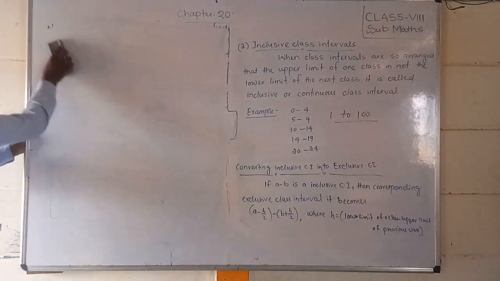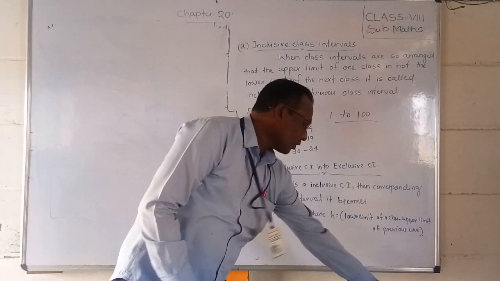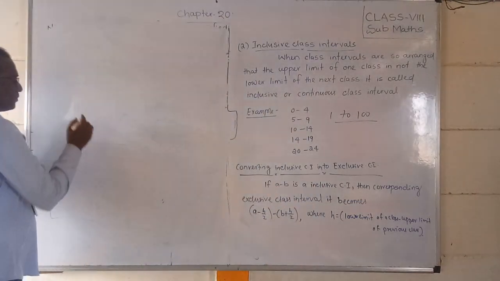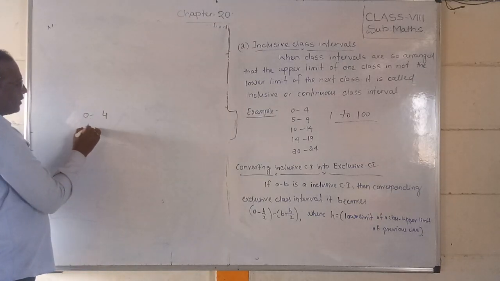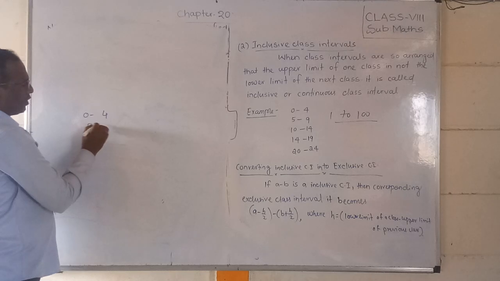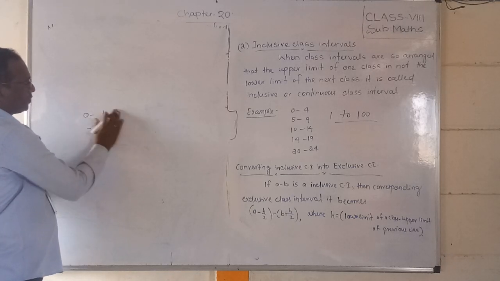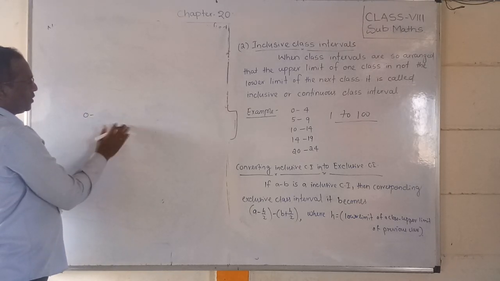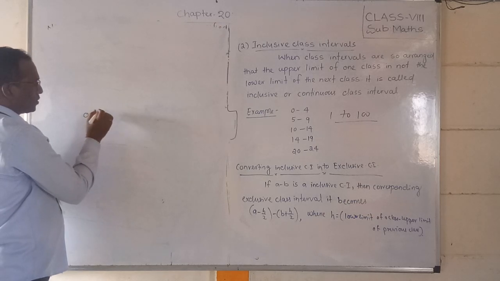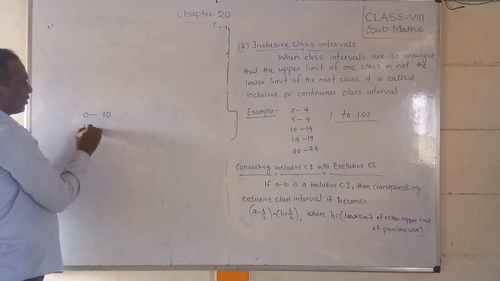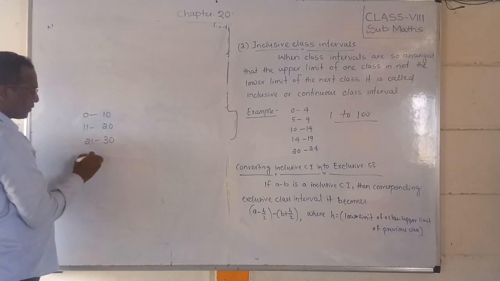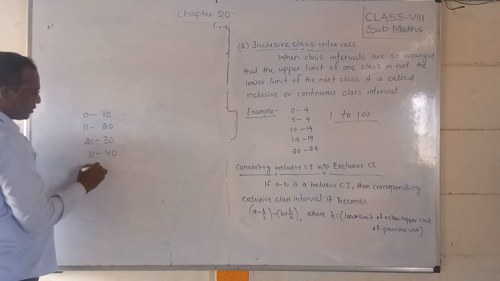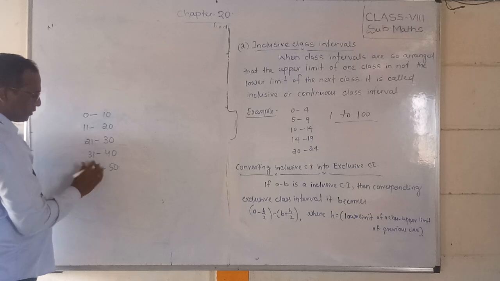Look at the students. Now I will say how we can convert that. Now suppose here is given 0 to 4, and here writing 5 to 9. We can take the same numbers, and you can easily understand. Suppose 0 to 10, 11 to 20, 21 to 30, 31 to 40, 41 to 50, 51 to 60.